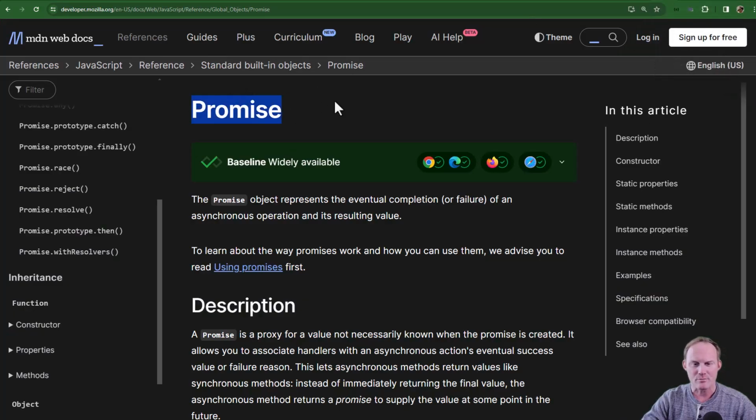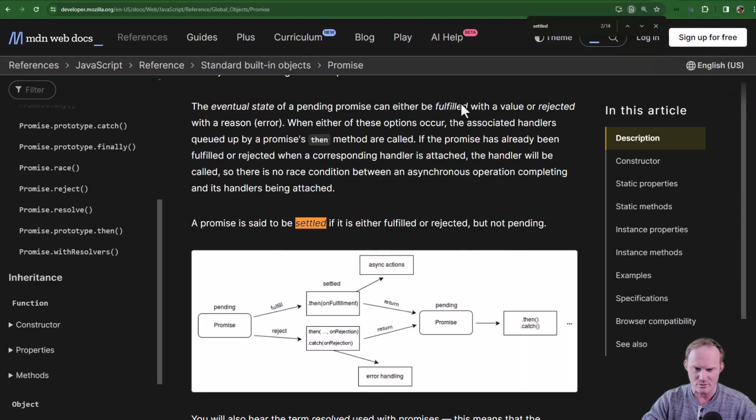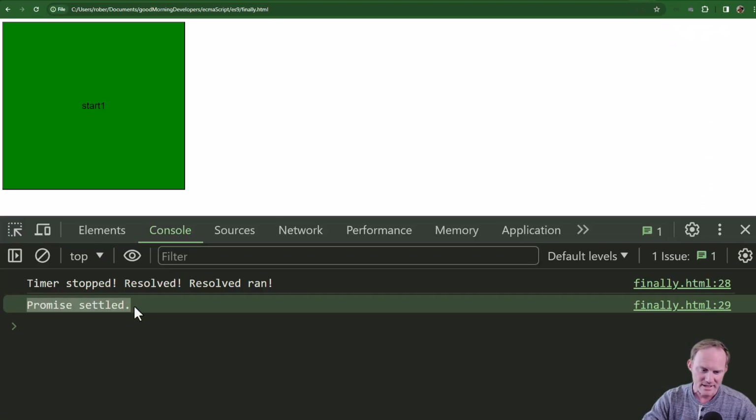Over to the docs for promise, if I search for settled, it is right there. A promise is said to be settled if it's fulfilled or rejected but not pending. So I don't care whether it resolved or rejected. I just know it's not pending anymore. That's exactly where we are at. Let's cut this down so we don't have this line twice.